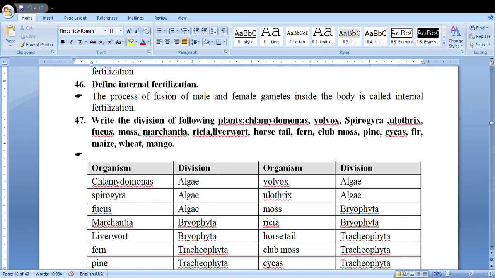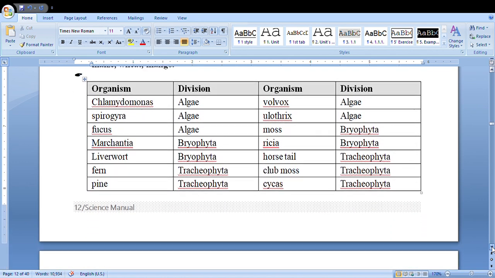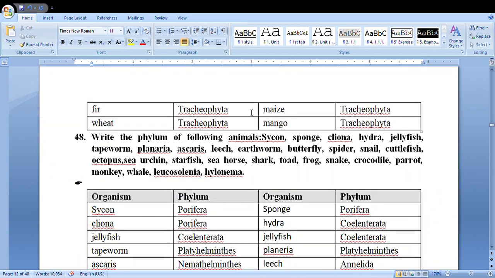And here is one question. Write the division of following plants. And here is the answer. Chlamydomonas, algae. Spirogyra, algae. Fucus, algae. Marchantia, bryophyta. Liverwort, bryophyta. Fern, tracheophyta. Pine, tracheophyta. Volvox, algae. Ulothrix, algae. Moss, bryophyta. Riccia, bryophyta. Horsetail, tracheophyta. Clubmoss, tracheophyta. Cycas, tracheophyta. Fir, tracheophyta. Wheat, tracheophyta. Maize, tracheophyta. And mango, tracheophyta.